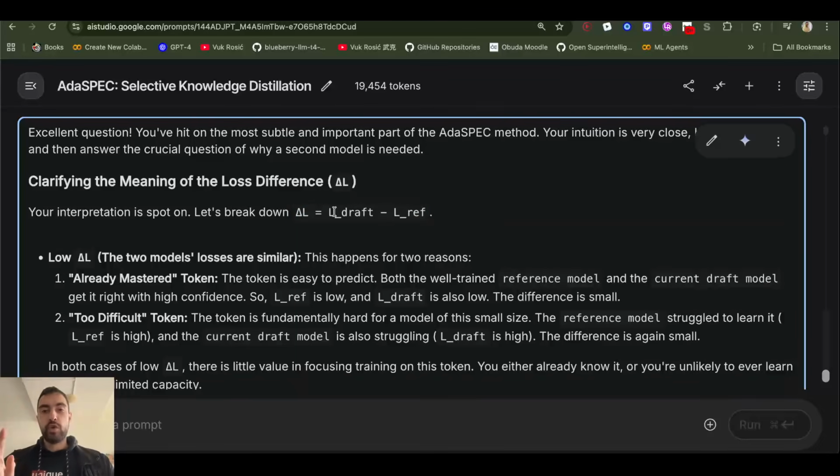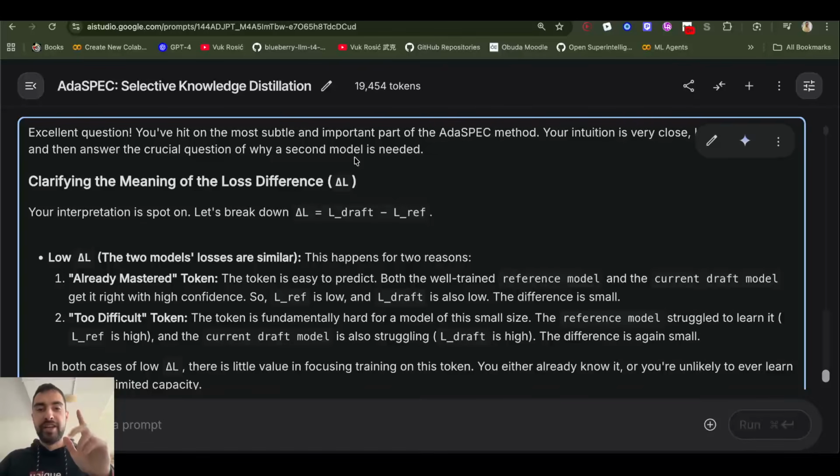Now imagine that the token is too difficult. Then both of the losses will be high because the small model cannot learn it. So the reference model, even if it's trained a lot longer, it still doesn't learn it. And this one especially doesn't learn it because it's trained for a short period of time. Both of them are small models. So high loss minus high loss will give only a small difference. So the difference in the loss will be minimal because both of them have high loss, and when you subtract them, you get a very small difference. So that happens for difficult tokens.